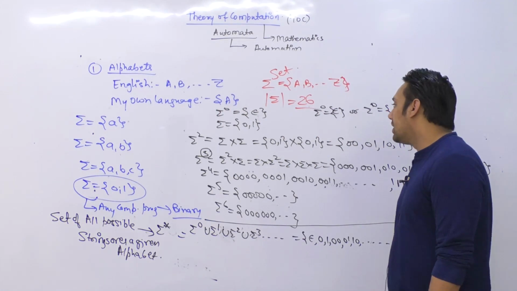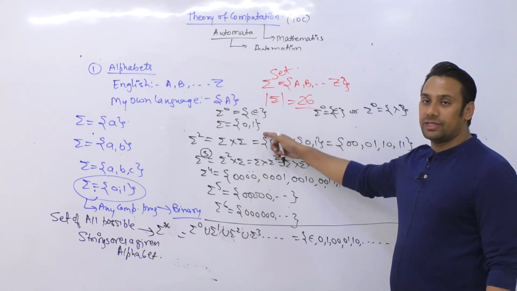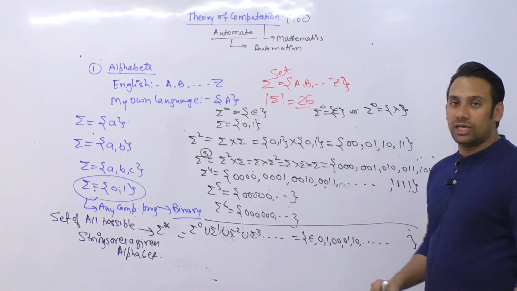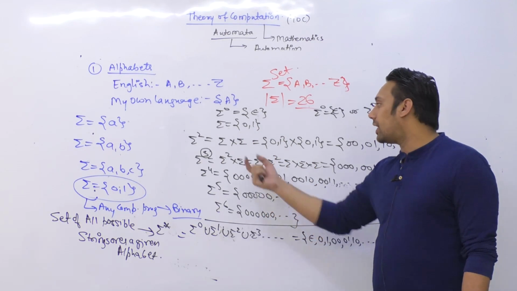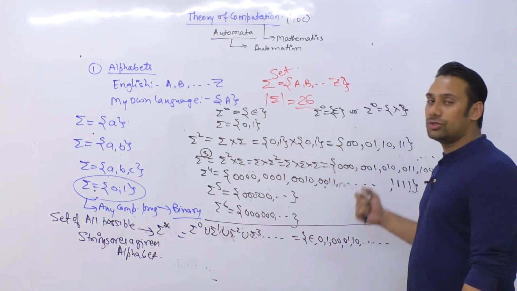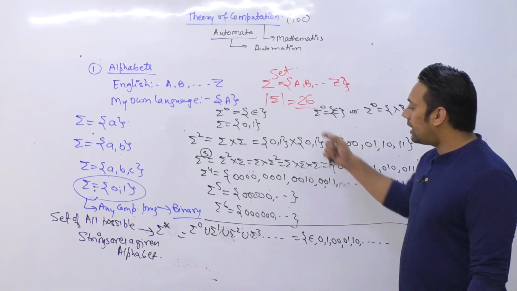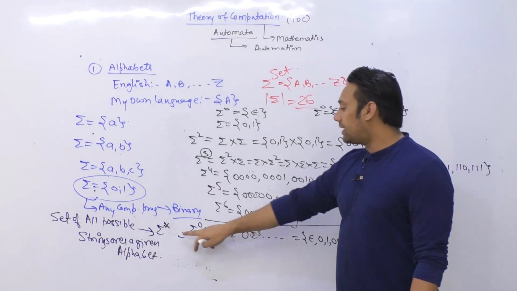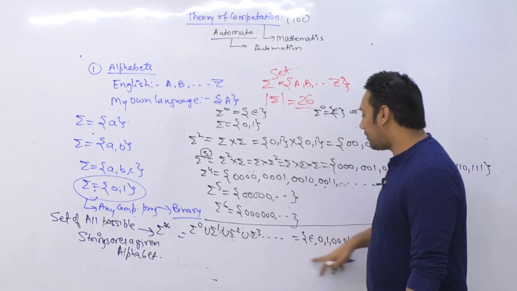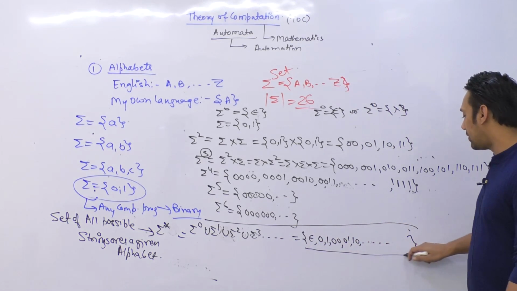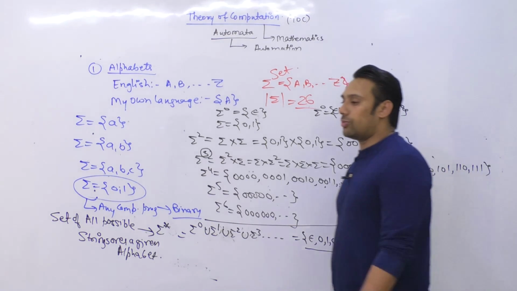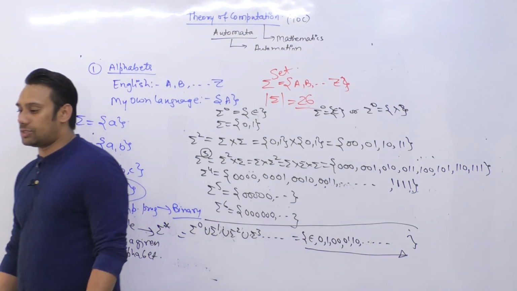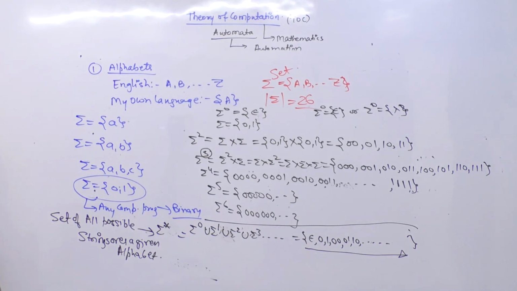In this language we had two alphabets, 0 and 1. If we say summation raised to power 2, then you get all the strings of length 2. In the same way, if I take summation star, all the possible strings with zeros and ones, each and every one of those strings can be formulated here. All the possible strings can be formulated from this.